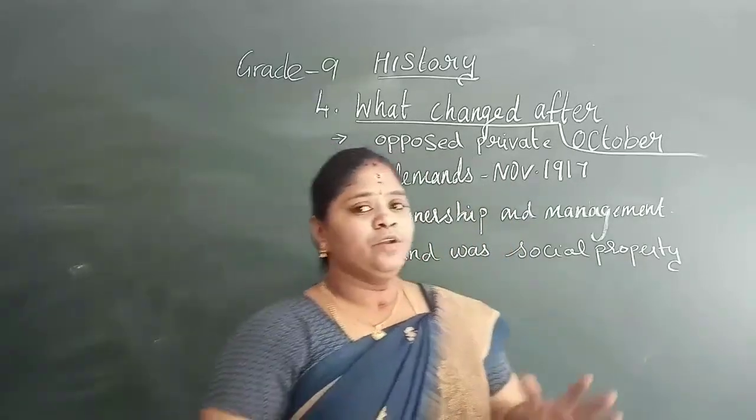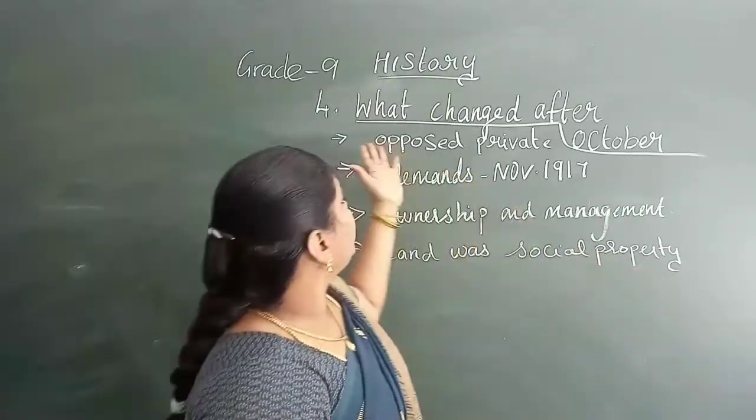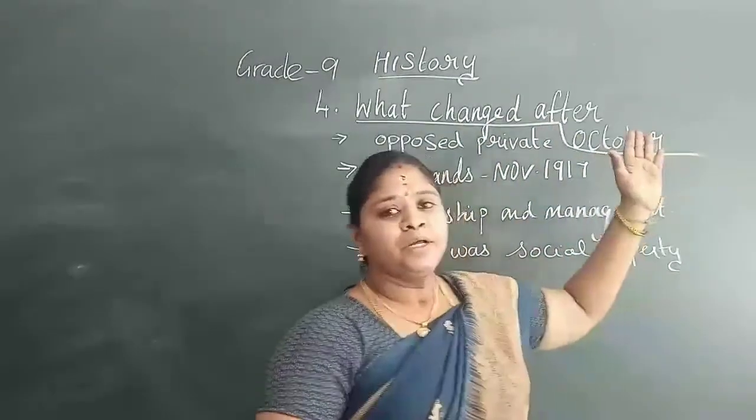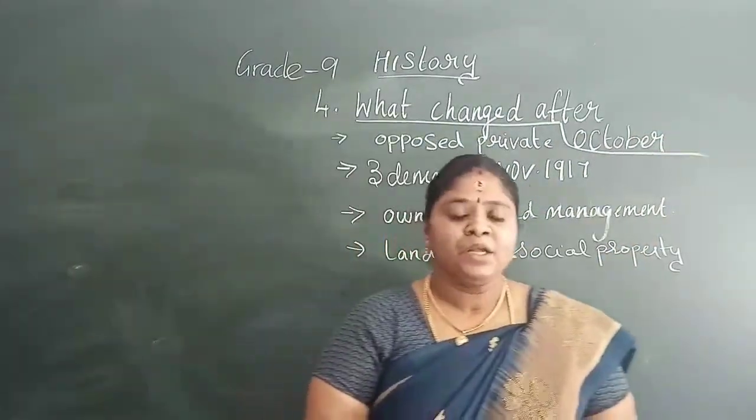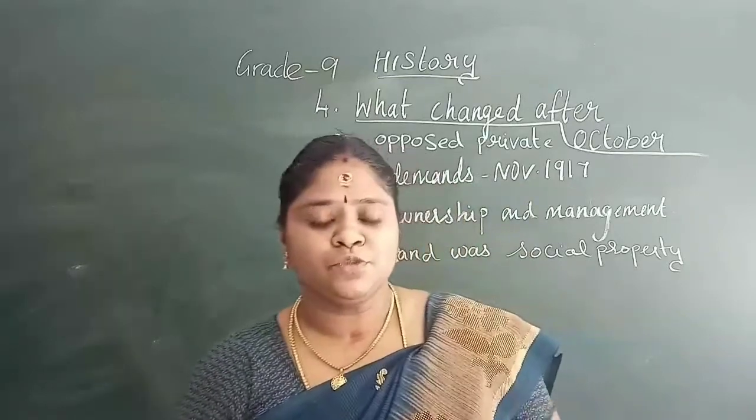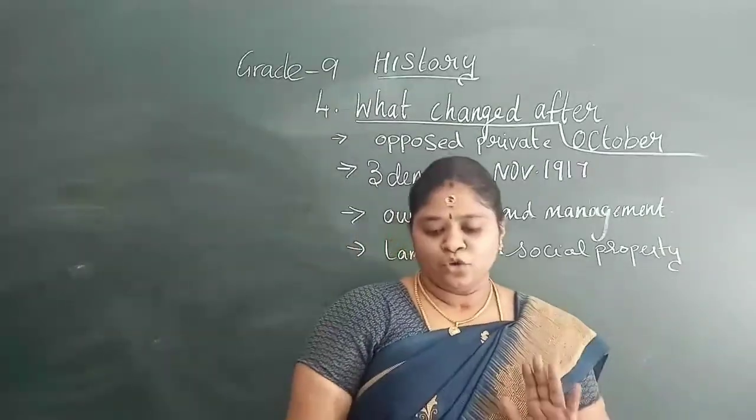We are dealing with the history chapter, that is Socialism in Europe and the Russian Revolution. So now we are moving into the fourth module, that is, what changes after the October Revolution happened. There were a lot of changes brought after the October Revolution.